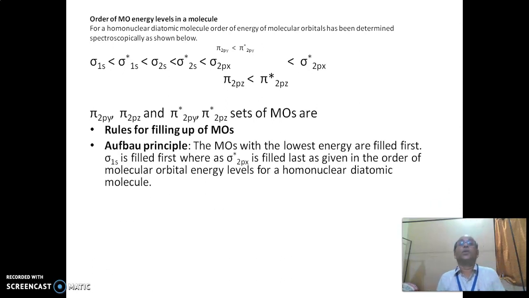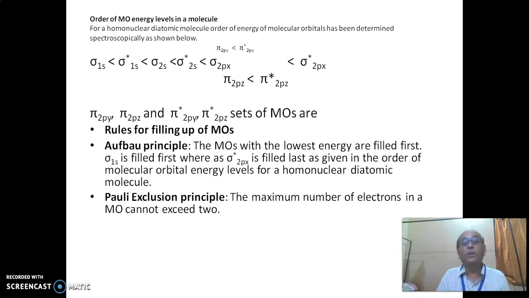Then the rules for filling up of molecular orbitals. There is a set of rules followed, the same as for electrons filling up atomic orbitals. First, by the Aufbau principle, the molecular orbitals with the lowest energy are filled first. Sigma 1s is filled first, whereas sigma star is filled last, as given in the order of molecular orbital levels for homonuclear diatomic molecules.